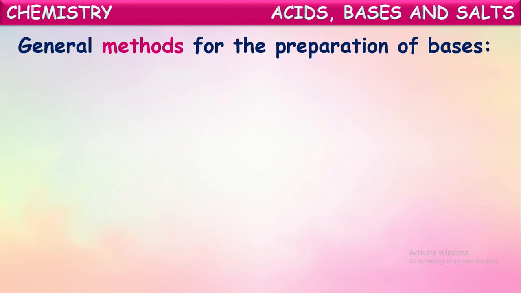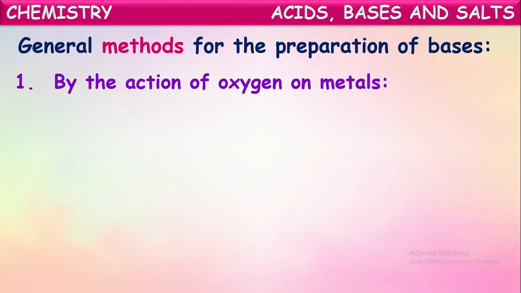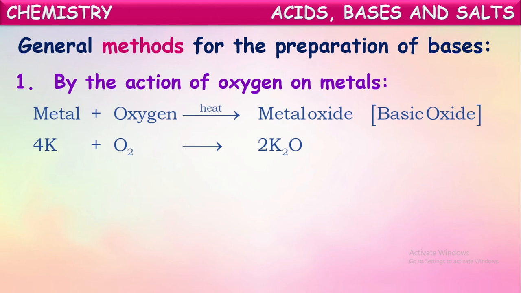Now let us see general methods for the preparation of bases. One of them is by the action of oxygen on metals. When metals are burnt in the presence of oxygen, they produce metallic oxides which are basic in nature.